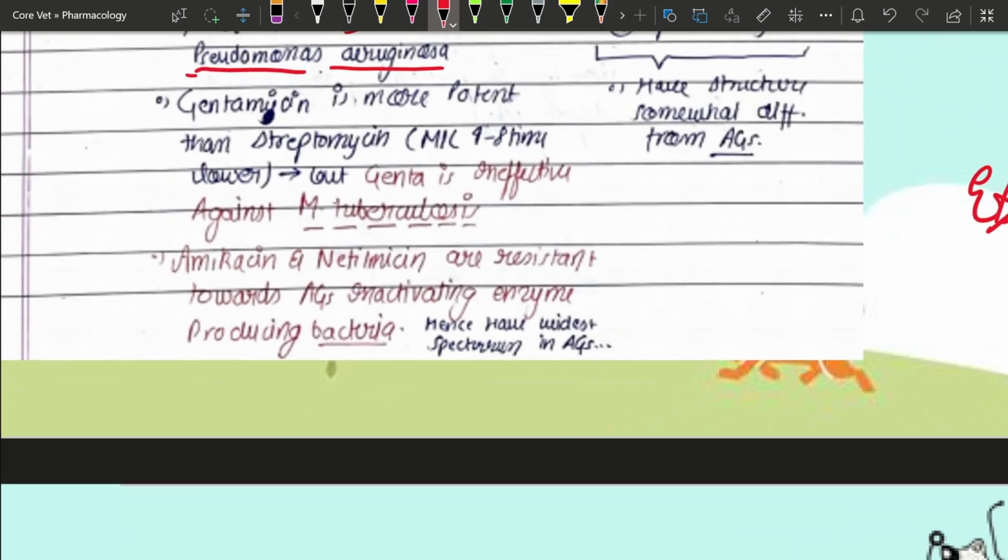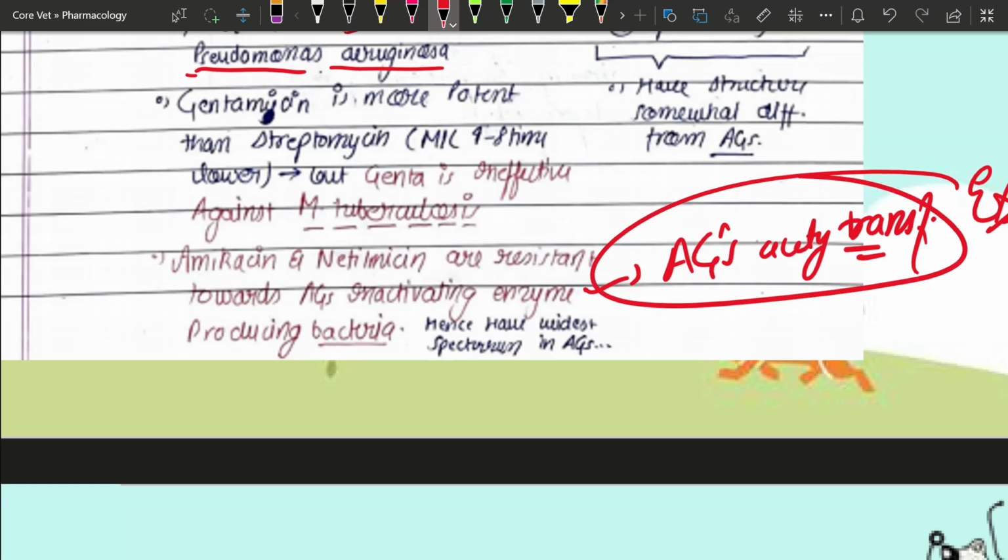Coming to the next point, amikacin and netilmicin are resistant towards the enzymes that inactivate aminoglycosides. An example of such an enzyme is aminoglycoside acetyltransferase. Aminoglycoside acetyltransferase leads to the inactivation of what? The aminoglycoside. But amikacin and netilmicin are resistant against the aminoglycoside inactivating enzymes.